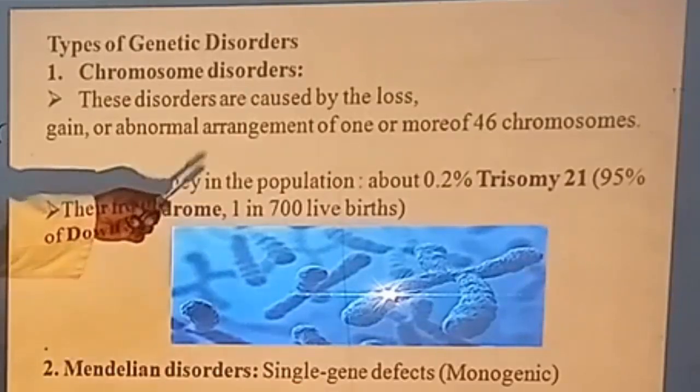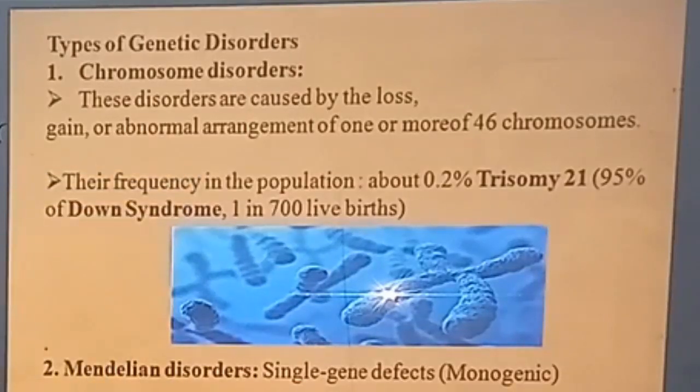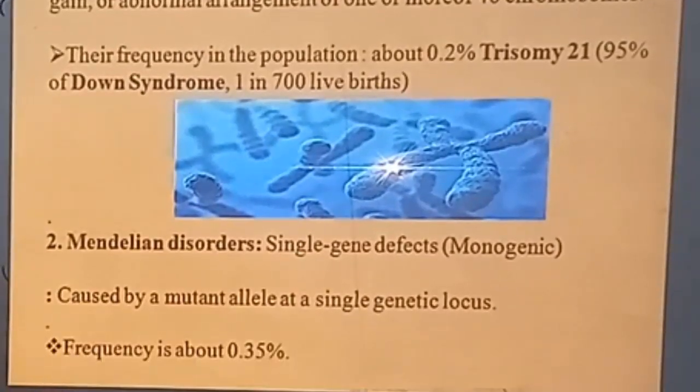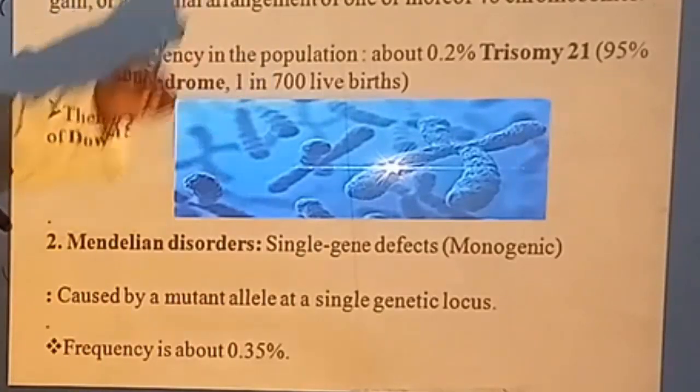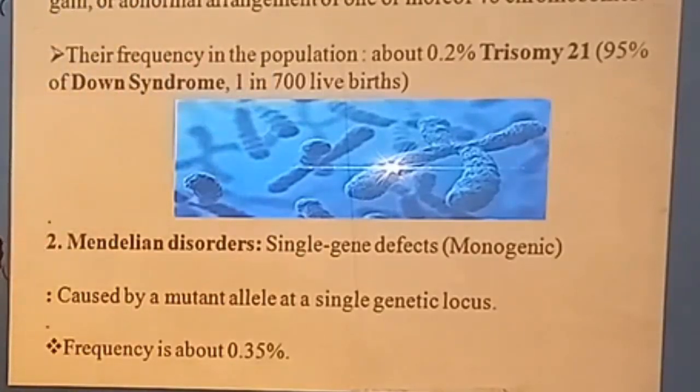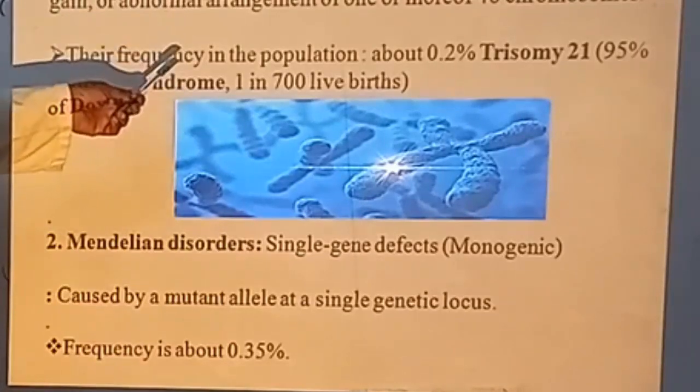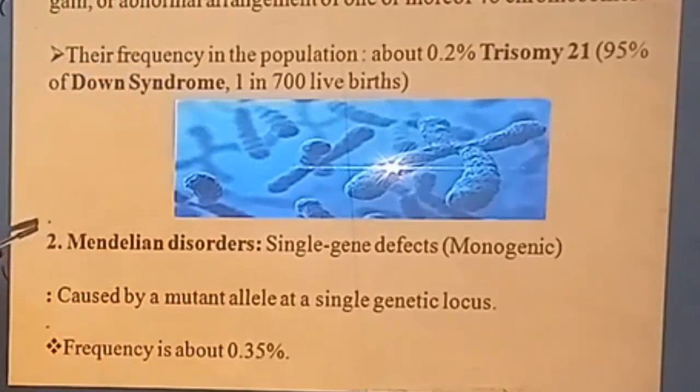Their frequency in the population is about 0.2%, very common, of which one is trisomy 21, when chromosome 21 has 3 copies instead of 2. 95% of this trisomy is associated with Down syndrome, which is 1 in 700 live births. So that is the chromosomal disorder. There are very many other examples you will be learning in future.